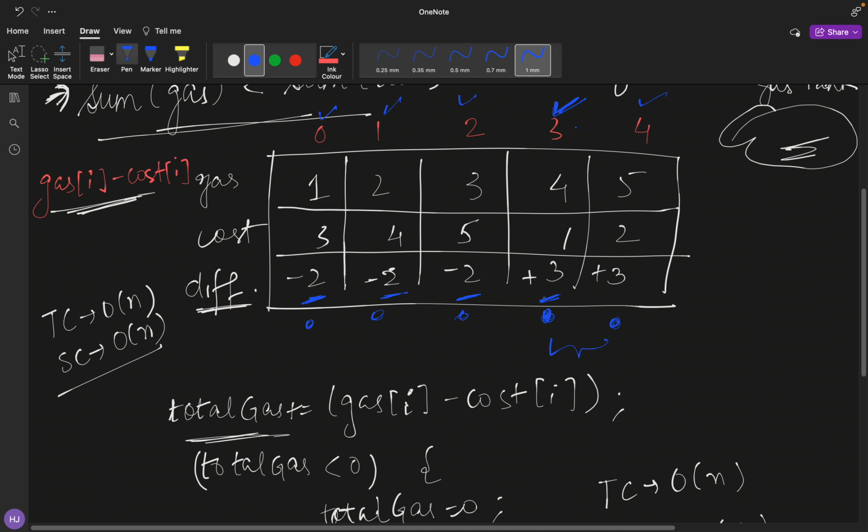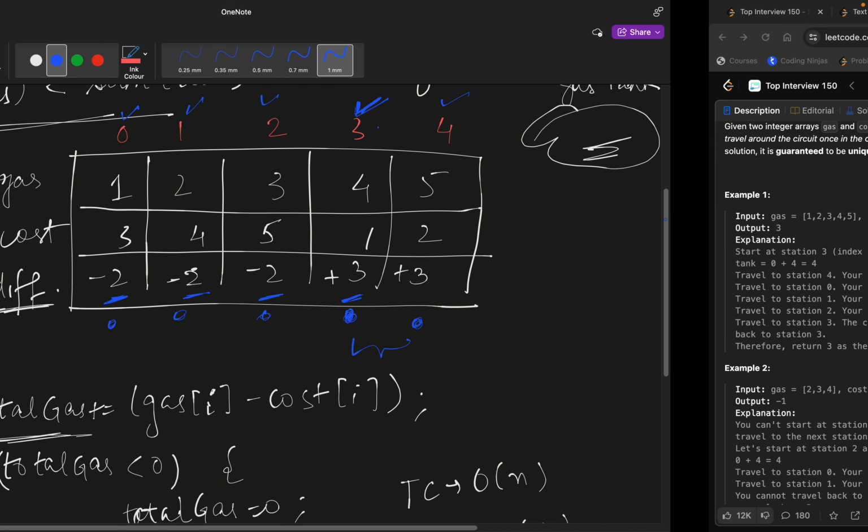Whenever I get a positive difference, it means I have a possible point of start over here. So if I get a possible point of start at this point of time, I can simply move further in my array, so there is no problem in it. So it means I can get a complete circuit. Otherwise I won't be able to get a complete circuit. So that's why I didn't find any need to move backward in the array, loop back, and do all that stuff we were doing in the O of n square solution. So now let's jump to the code and discuss the algorithm for the same.